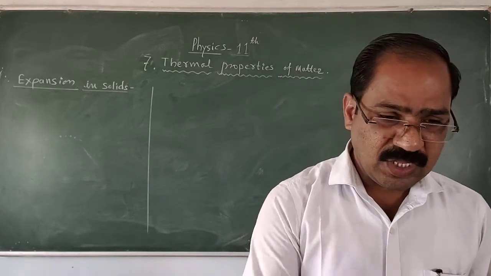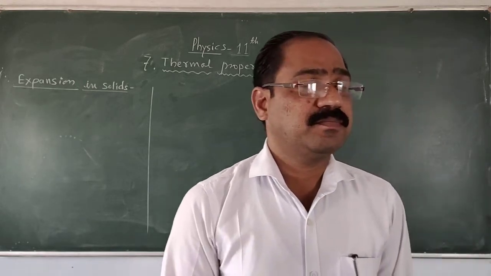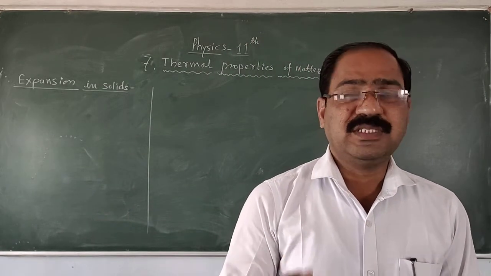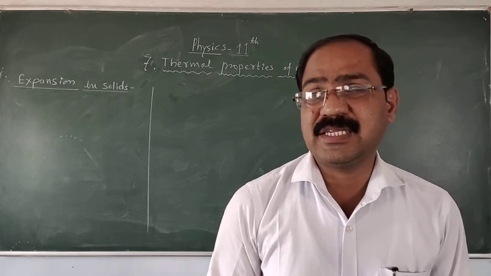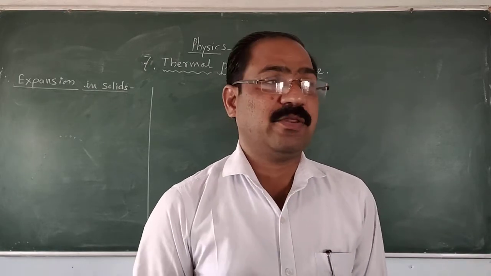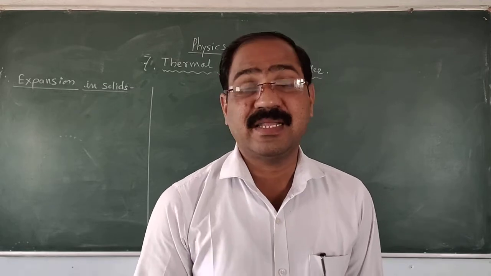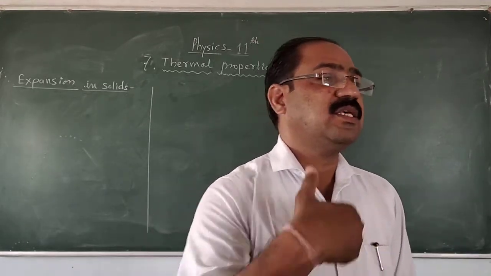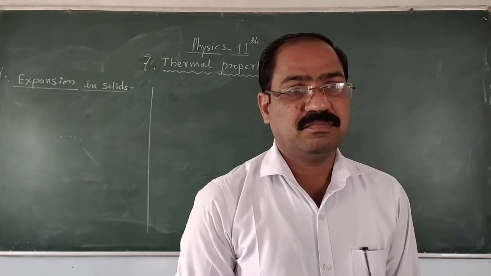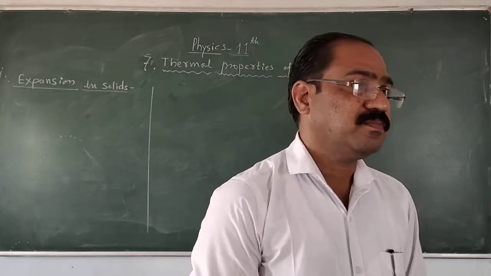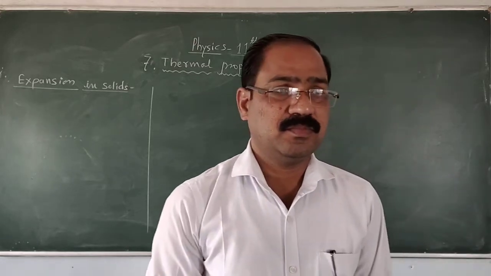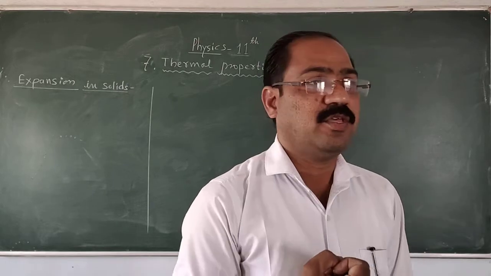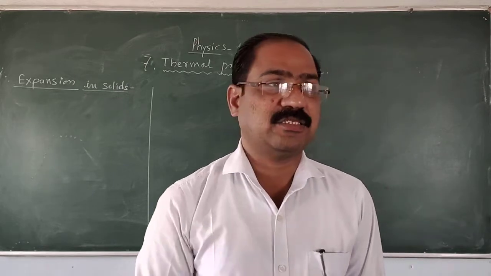When we give heat to the body, the atoms and molecules inside the body vibrate with more amplitude and faster than before. So they force the other atoms, and therefore expansion is produced in the body. Vice versa, when we extract heat from the body, it contracts.